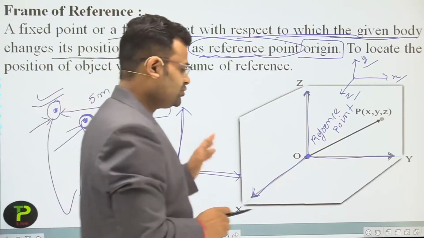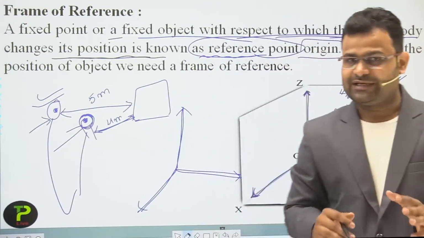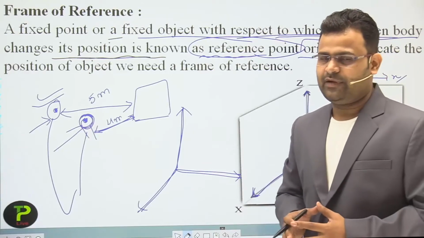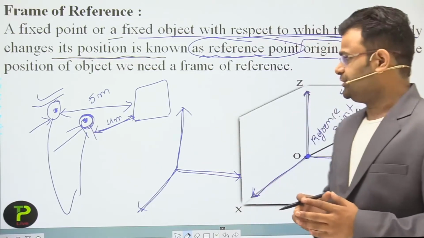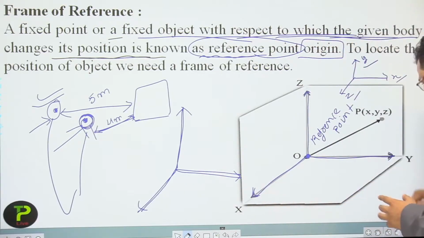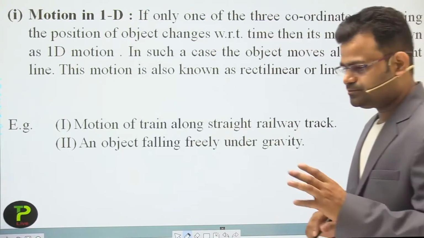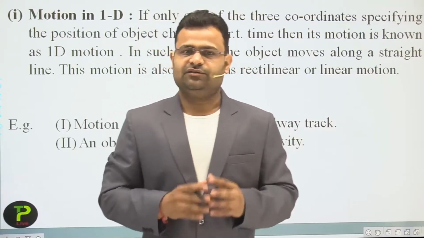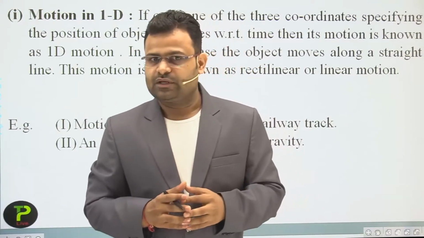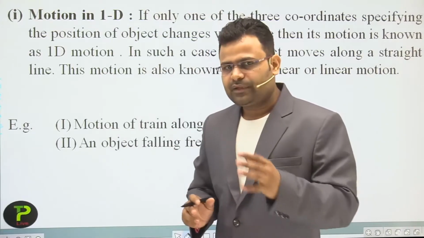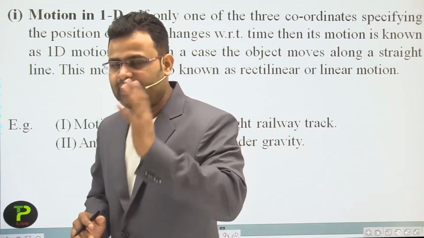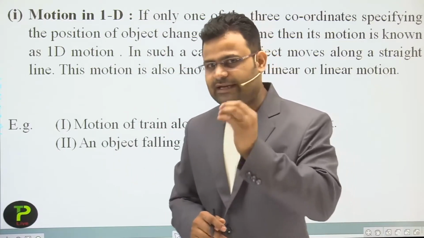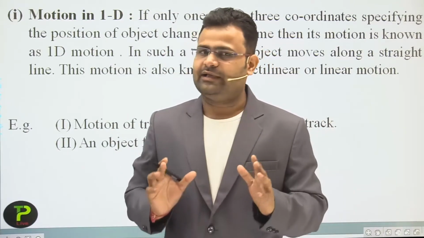Okay students, so that is a frame of reference, and it is a basic mandatory requirement to measure any position. Now dear students, before that we discussed the x direction, y direction and z direction. How can we say a body moves in one dimension? Dear students, you have 3 dimensions. Yes, correct, x, y and z.